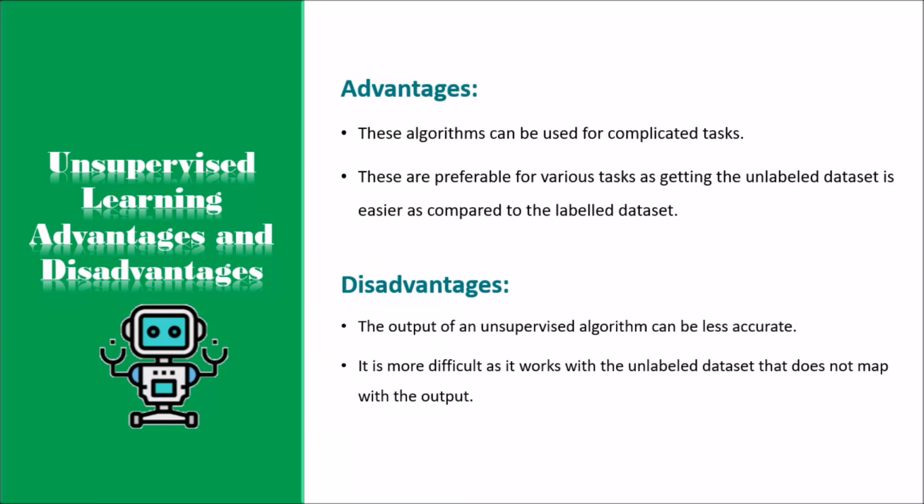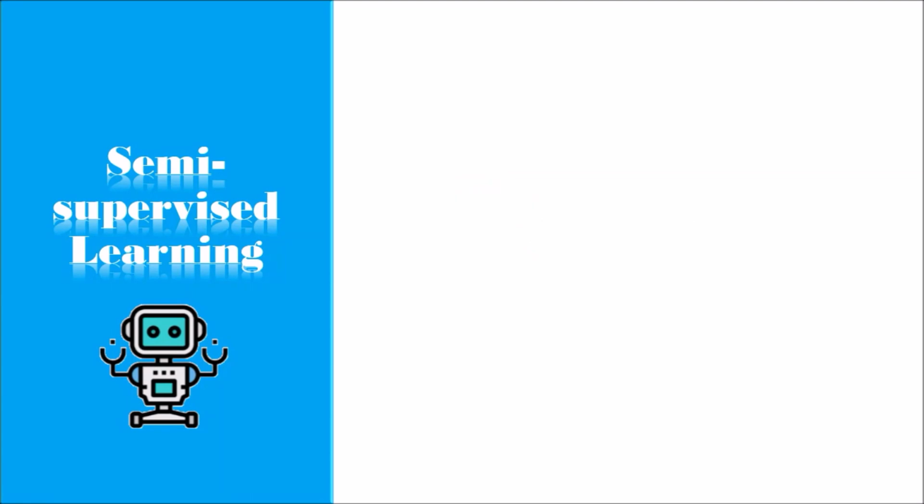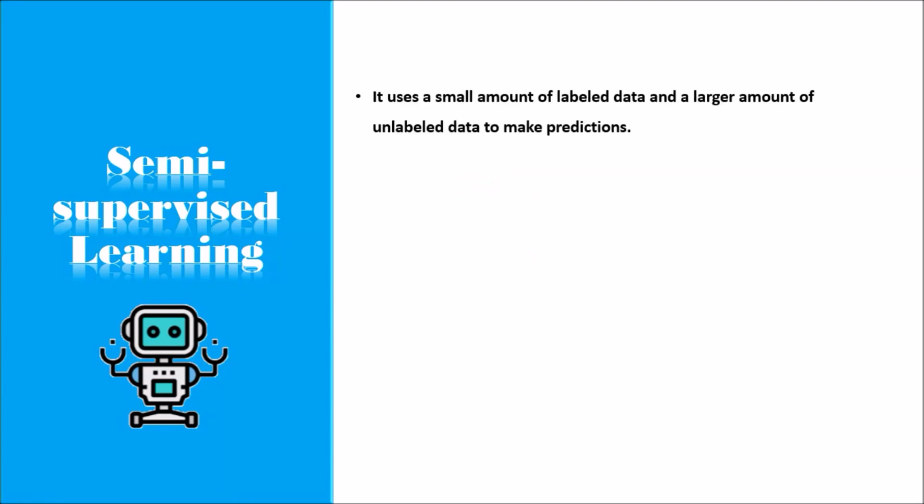Next type is semi-supervised learning, a type of machine learning algorithm that lies between supervised and unsupervised machine learning. It represents the intermediate ground between supervised, with labeled training data, and unsupervised learning, with no labeled training data, algorithms, and uses the combination of labeled and unlabeled datasets during the training period. Although semi-supervised learning is the middle ground between supervised and unsupervised learning and operates on the data that consists of a few labels, it mostly consists of unlabeled data.